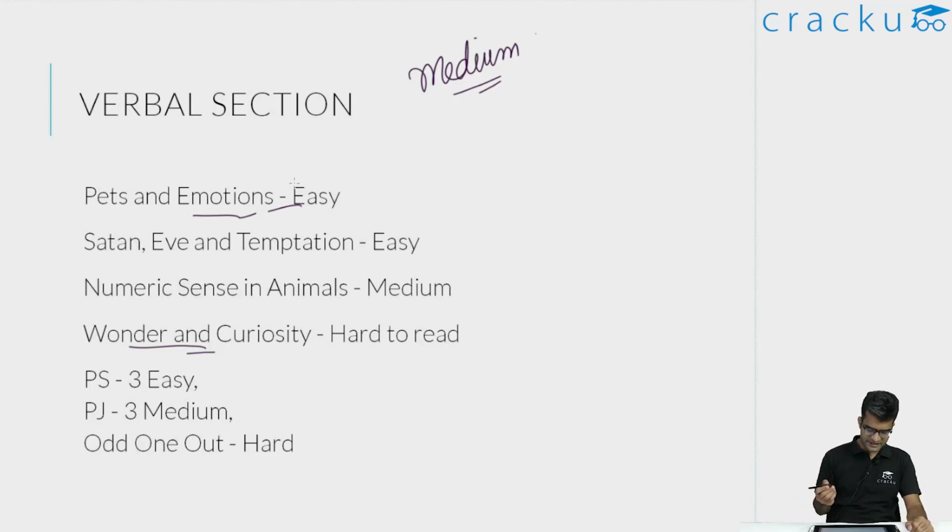The second RC that I attempted was on numeric sense in animals. This I think was not very easy. It took me 2-3 readings to really get a sense of what it involves, because it also involves some science and psychology, how our brain works, all of those things which got slightly technical. Because of that, it took me multiple readings, maybe 2-3 times. I didn't read the entire passage, but at least 1-2 paragraphs I had to reread to get a good idea. So that's why I felt this was on the medium side. But once I read it, it was not a very dry passage. It was interesting in its own sense, but not an easy, breezy read. This was definitely on the medium side.